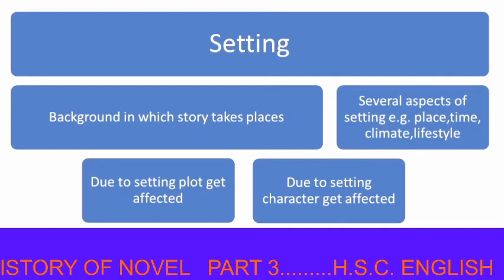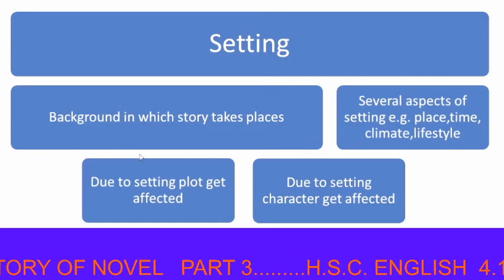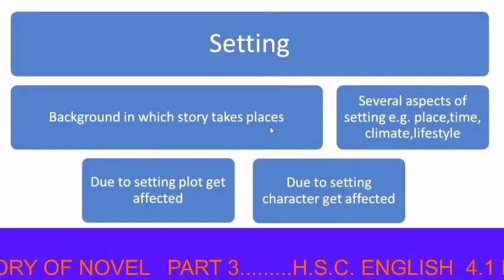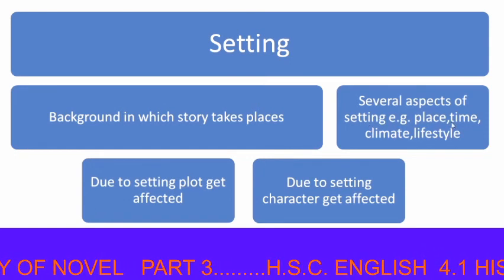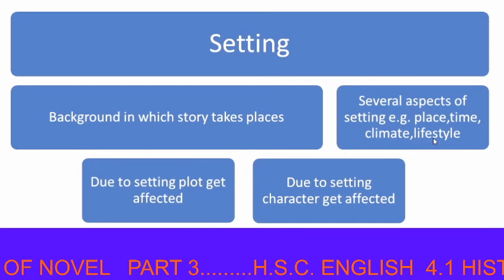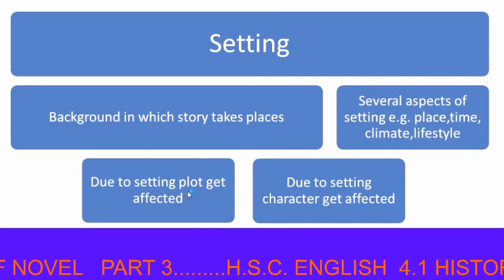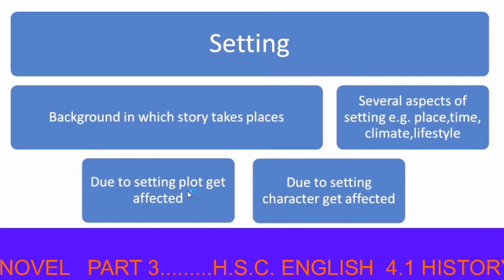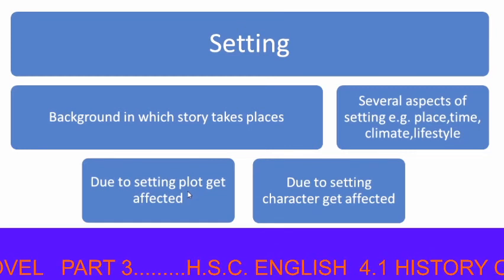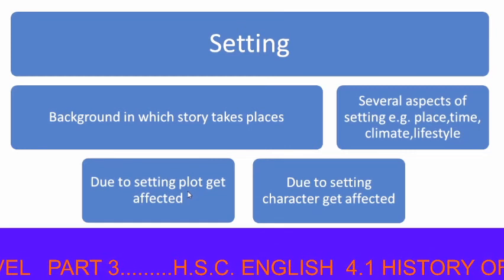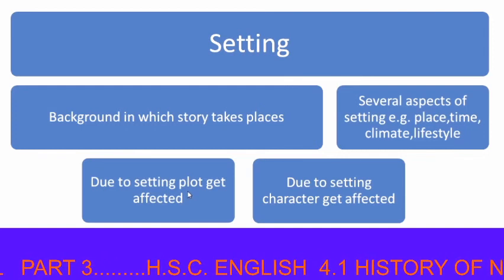The next element of novel is setting. Setting is the background in which the story takes place. There are several aspects of setting, such as place, time, climate, and lifestyle. Due to setting, plot gets affected. Due to setting, characters also get affected. Different types of setting are involved in the novel as per its requirements.